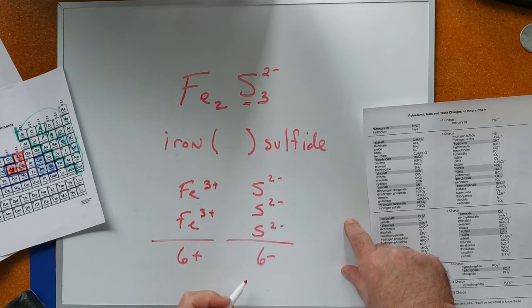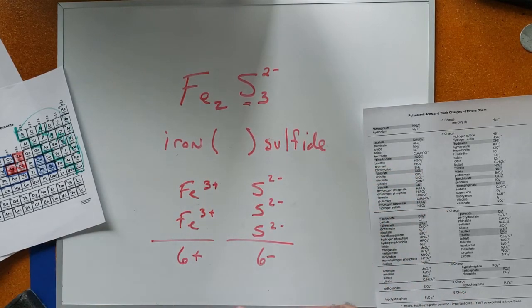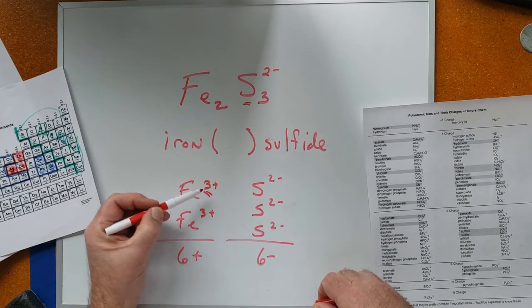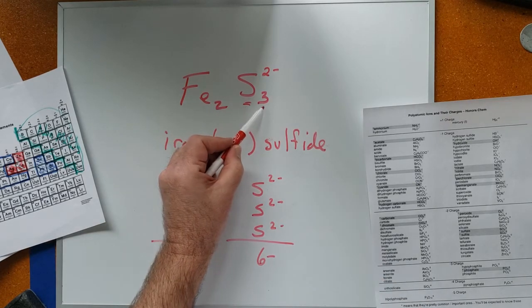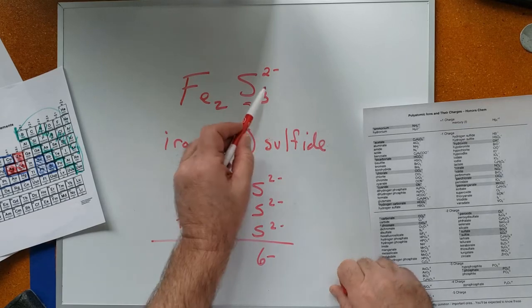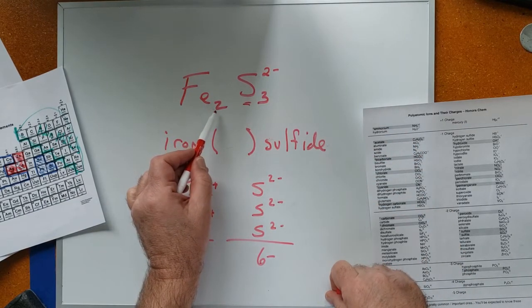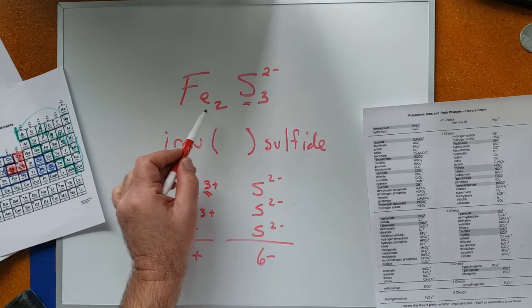Now, if you follow that lesson on the crossover or crisscross rule, you can see that this charge of 3 plus is reflected down here as the subscript on sulfur. And the charge on sulfur, which I know is a -2, is reflected down here as the subscript on iron.